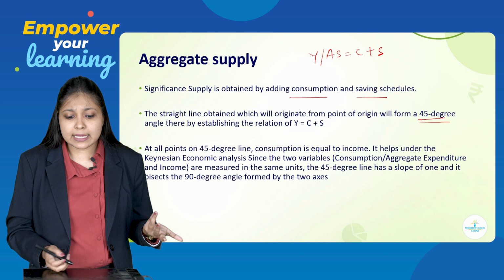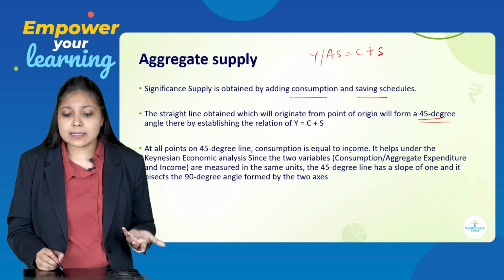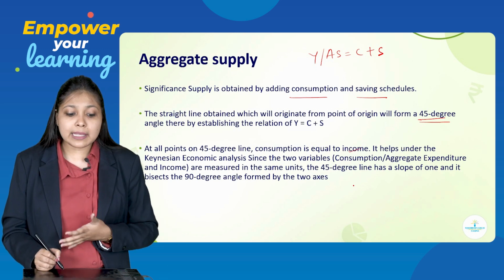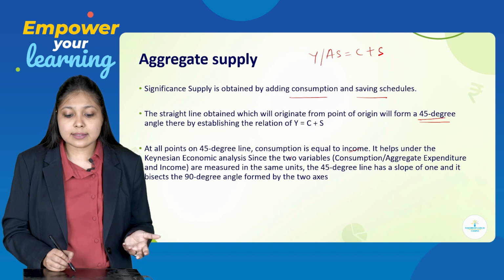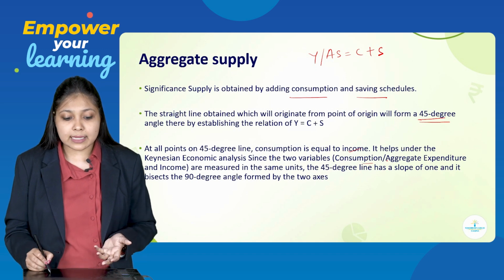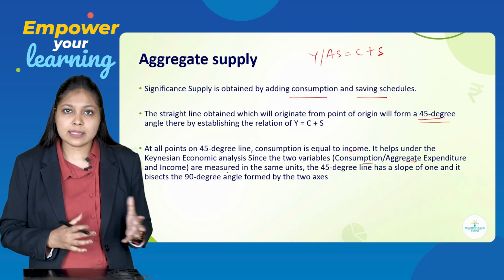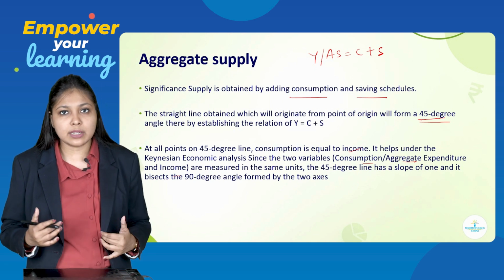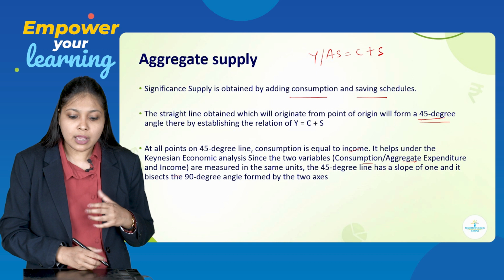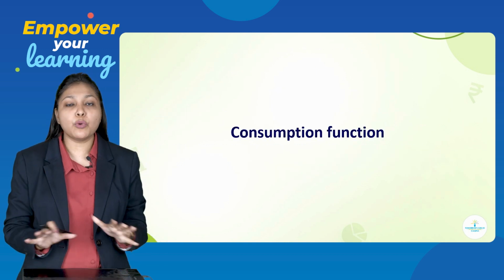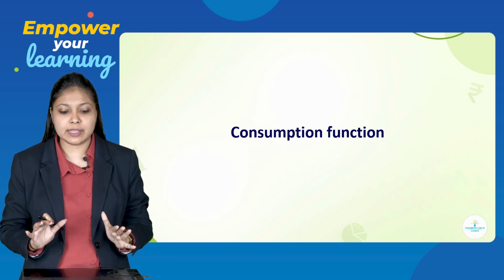Okay, then they are saying that the 45-degree line means consumption is equal to income. It helps under Keynesian economic analysis since the two variables, consumption and aggregate expenditure, and income are measured in the same units. You can see they were the same units: 100, 200, 300, 400 and 100, 200, 300 and 400. So now we know what is AS, AD, everything.